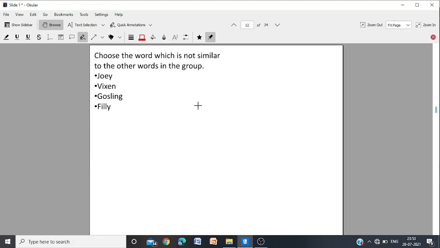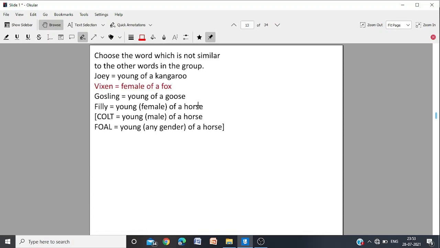Choose a word which is not similar to other words in the group. Joey, Vixen, Gosling, and Philip. Now, if you know the meaning, you can readily say that. All the other words are the young ones or babies of animal except one. Which one? Let us see.